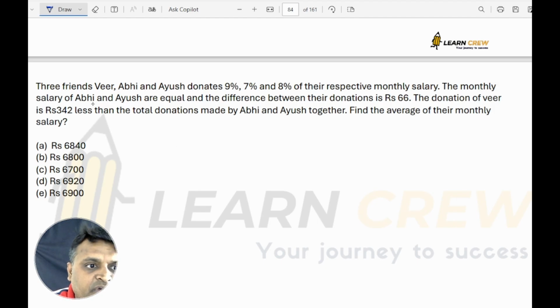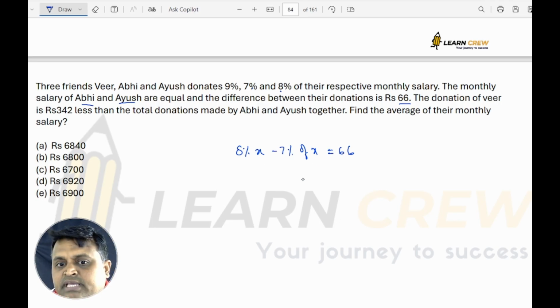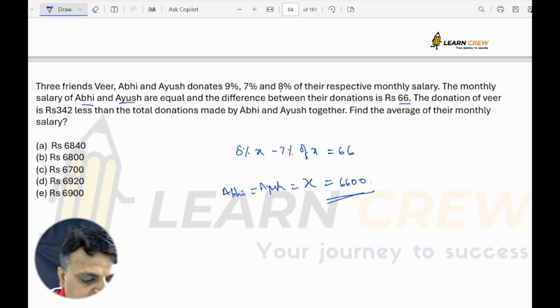So the salaries of Abhi and Ayush are equal. The difference between the donations is how much? 66 rupees. And Abhi and Ayush are donating how much? 7% and 8%. So 8% of X minus 7% of X is equal to 66. So 1% is 66, which means their salary X, Abhi's or Ayush's, 100% of X, is 6600.